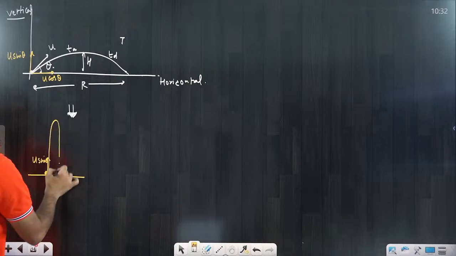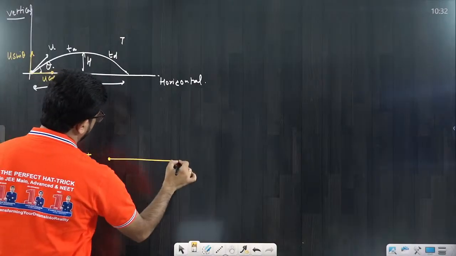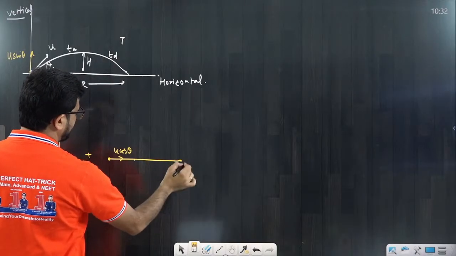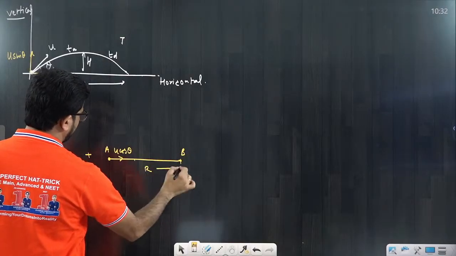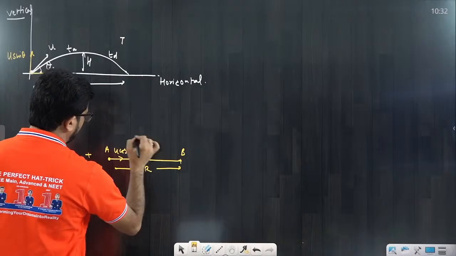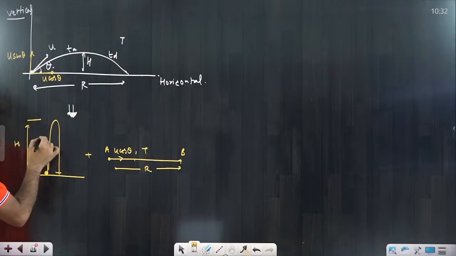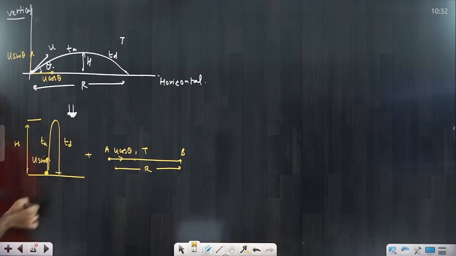It is going upward and returning back, that's one thing. Plus, one horizontal component was like this: u cos theta, and it is reaching somewhere from A to B, that we call the range r, and it travels for time interval t. It is u sin theta vertically, reaching up to a height that we call h. This is the time of ascent, this is the time of descent, and the total time of flight we know.